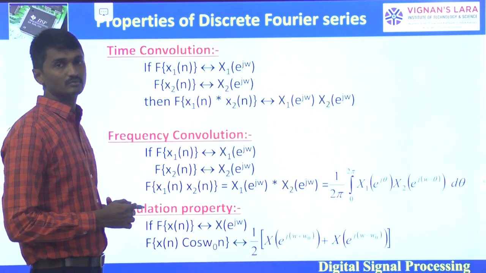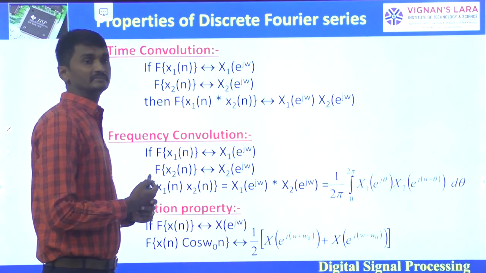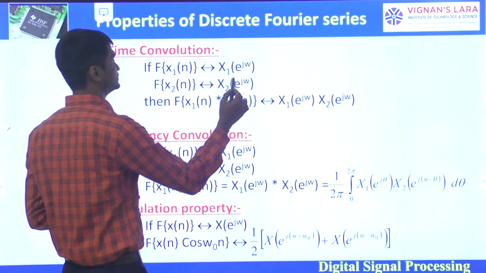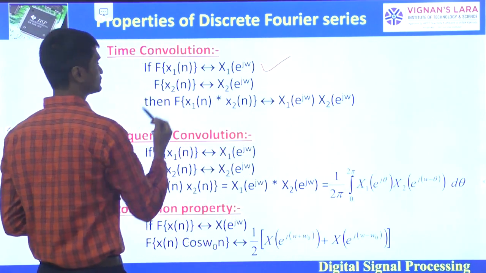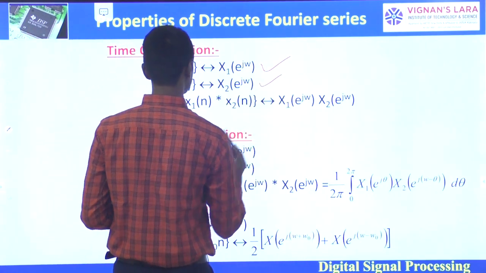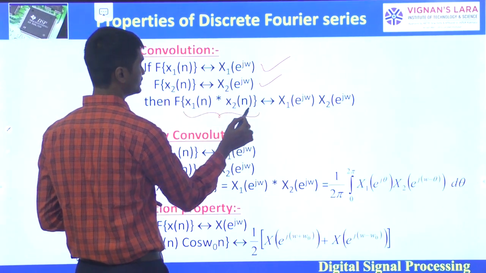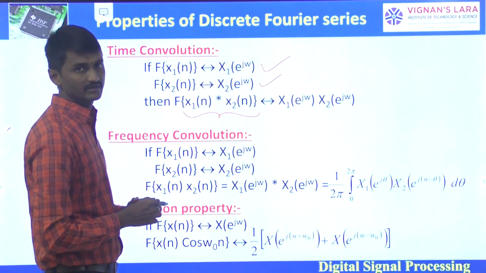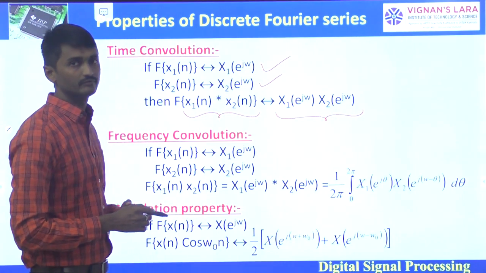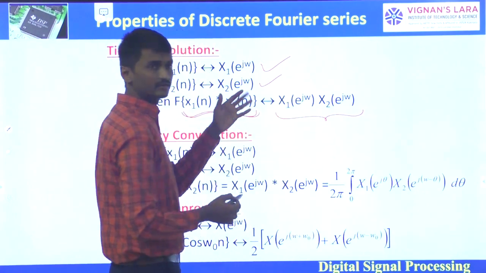So next, convolution property, that is convolution in time domain. Already we know that convolution in time domain leads to multiplication in frequency domain. The same thing will happen here. We know that the Fourier transform of x1 of n is X1 of e power j omega. Similarly, the Fourier transform of x2 of n is X2 of e power j omega. Next, the Fourier transform of the convolved signals, x1 of n and x2 of n, is X1 of e power j omega into X2 of e power j omega. See, convolution in time domain leads to multiplication in frequency domain.